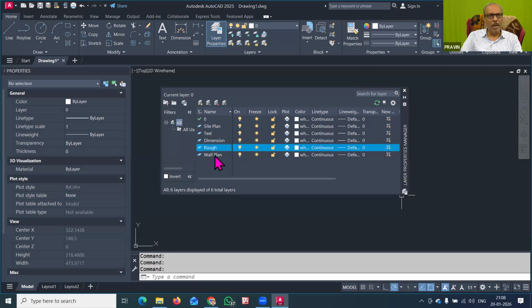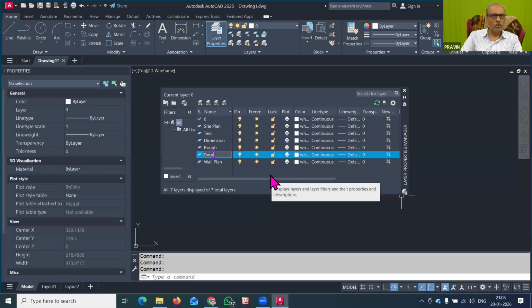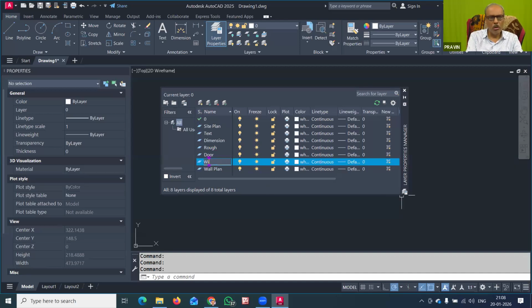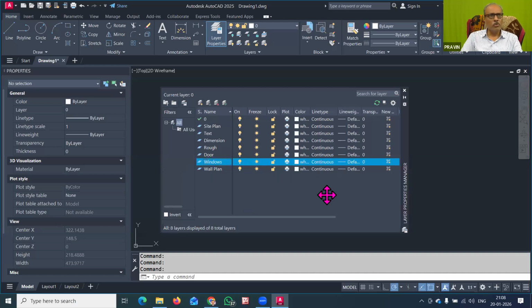Now within the building plan, there are so many other things required. So that layer you can indicate here as door, because in the building plan we have to show the different doors. Then in the building plan you also have to show the windows. Then in your building drawing you also have to show the columns. So again I will create a new layer and you can give the name column.